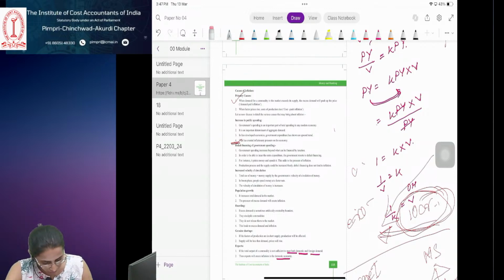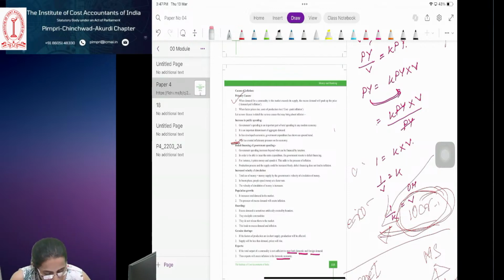Now we will see the distinction between the central bank and commercial bank. Monetary authority: the central bank enjoys supreme monetary authority with wide powers. Commercial banks have no such power. Profit motive: the central bank does not have any profit motive because its motive is to help the government, lead to economic development and economic welfare. But the commercial banks have a profit motive.